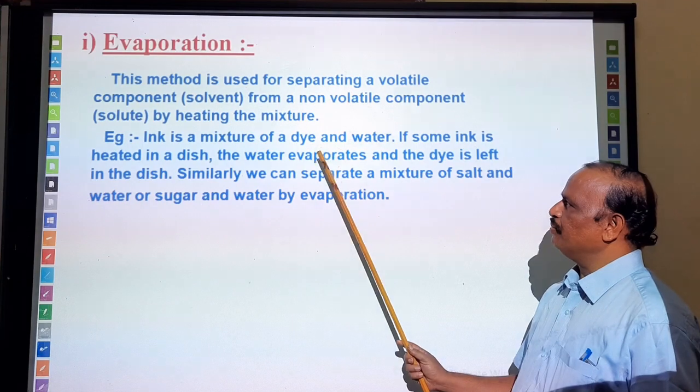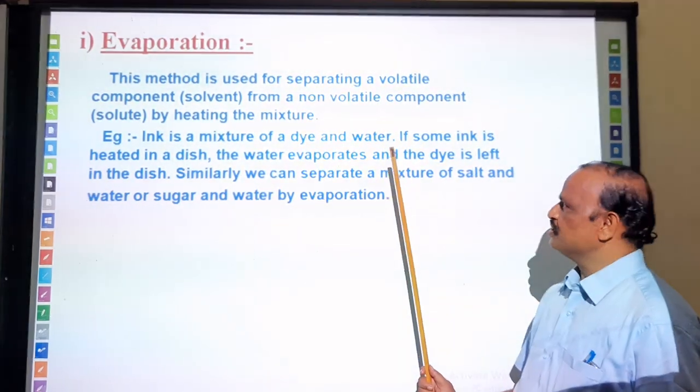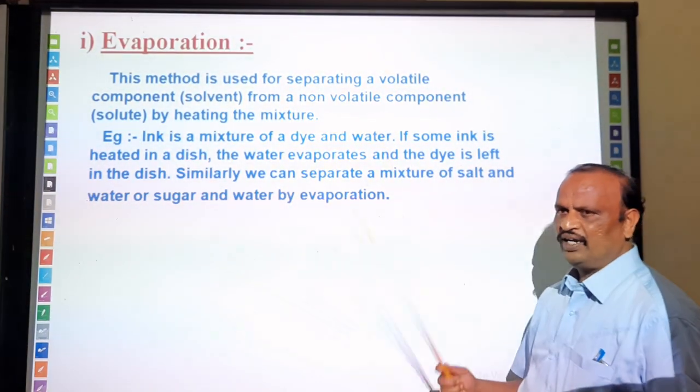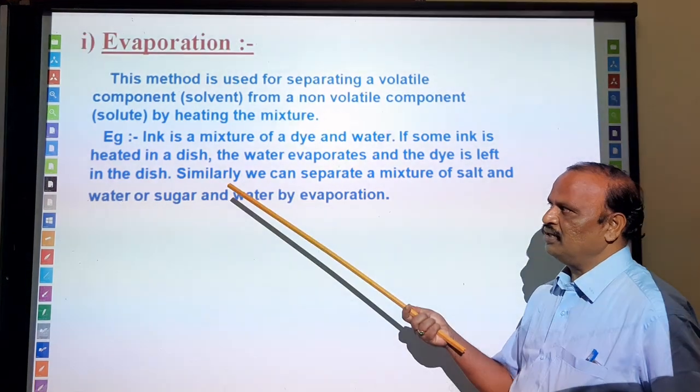So ink is a mixture of dye and water. So those can be separated by heating it. Water gets evaporated, and the dye remains on the dish.